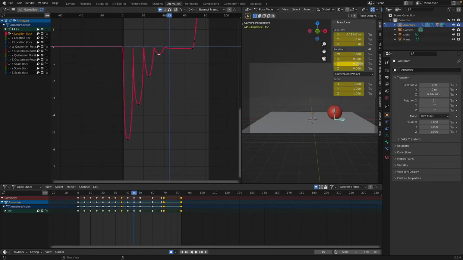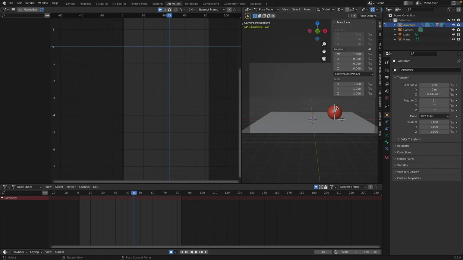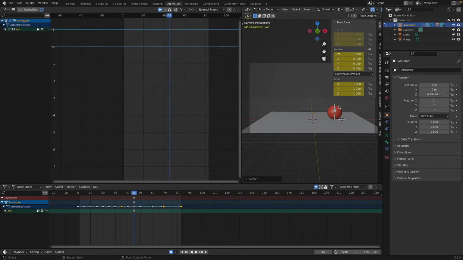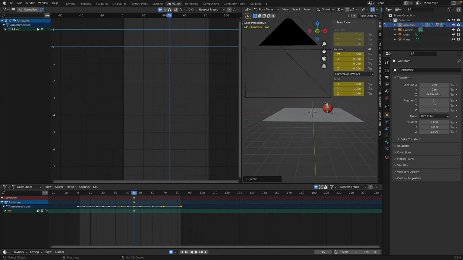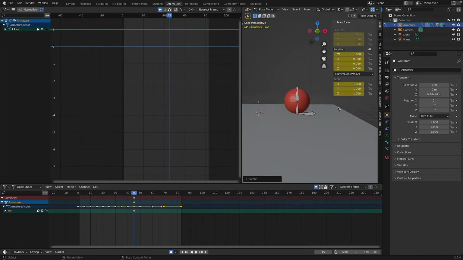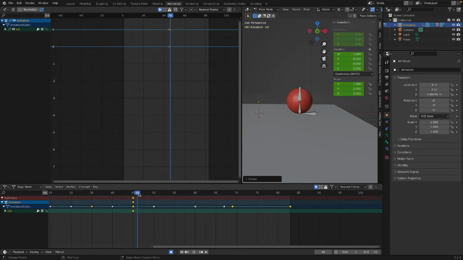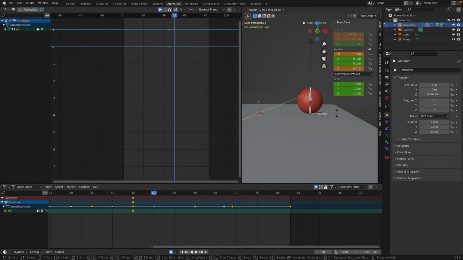So let's go here. Okay. And I'm going to select this bone now. I'm going to do R. Let's just zoom in at this a bit. And what I'm going to do is try to get the rotation right. So it's here. Let's do R Y. And oh, wait a second.